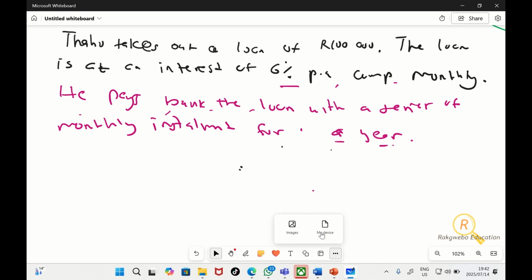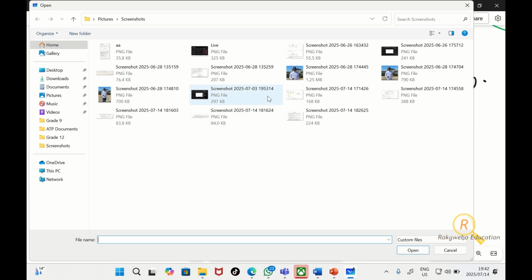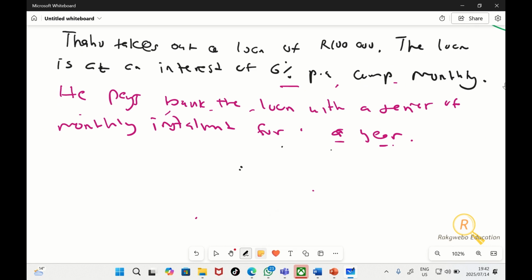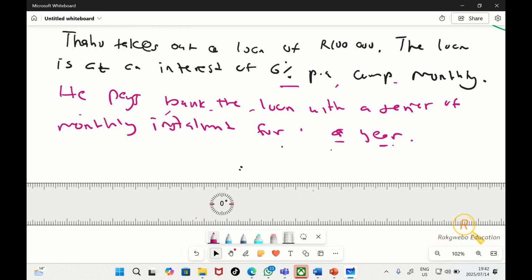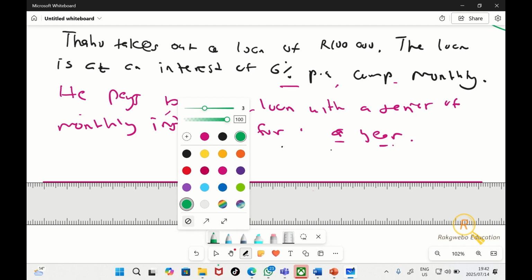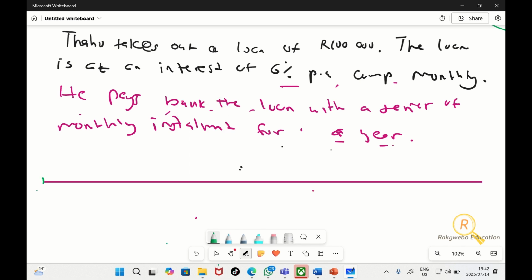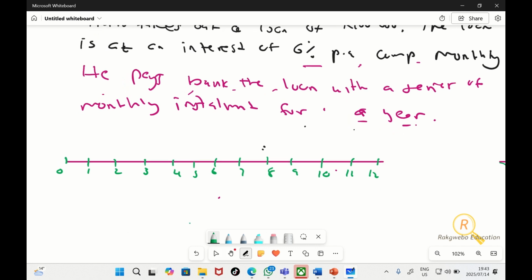I'm going to share a timeline so that you have a nice visual picture of what's going on. I hope I still have the timeline. No, I removed it. Why did I remove the timeline? I removed it, so I have to draw it. Okay, so 0, 1, 2, 3, 4, 5, 6, 7, 8, 9, 10, 11, 12. The spaces are kind of small, but it's fine.